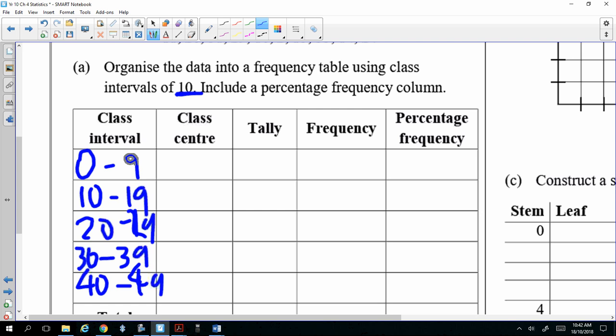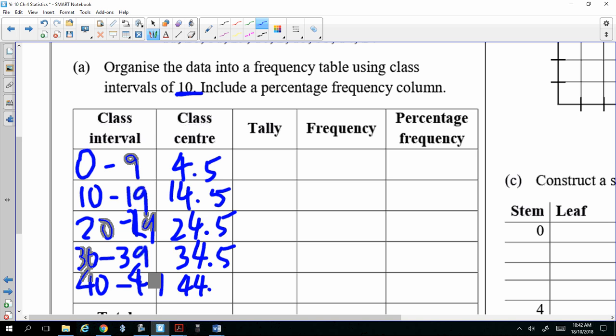Class center is when you average the 2 numbers, 4.5, right? So if you add them, divide by 2, you get the middle number. The next one is 14.5, 24.5. So you see a pattern, you just go up by 10 each time. 44.5. These are the class centers.